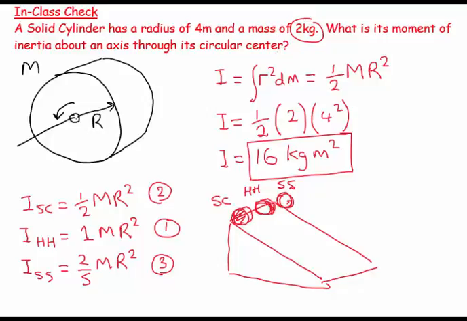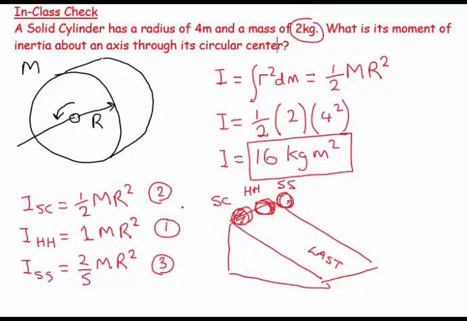Its mass is on average further away from the axis of rotation than in the other 2 objects, so it would tend to accelerate to the least extent, and so it would increase its velocity slowest. So this would come in last.